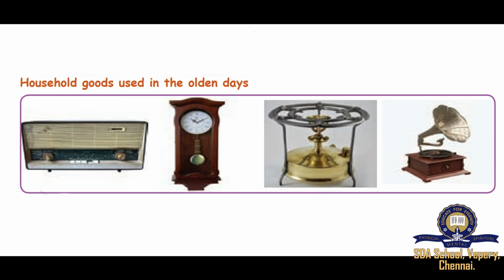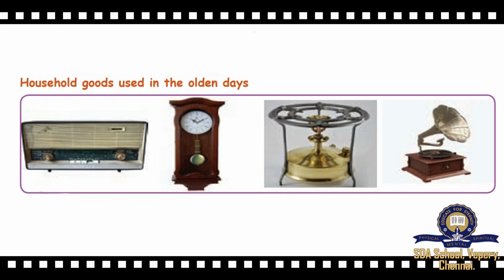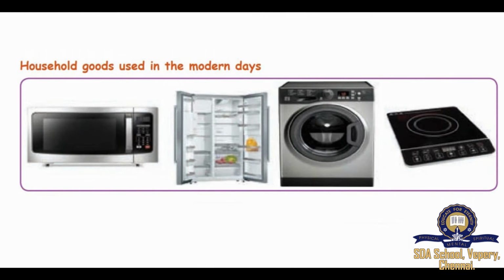The household goods used in the olden days are radio, wall clock, stove, and gramophone. What are the household goods used in the modern days? The household goods used in the modern days are microwave, fridge, washing machine, and induction stove.